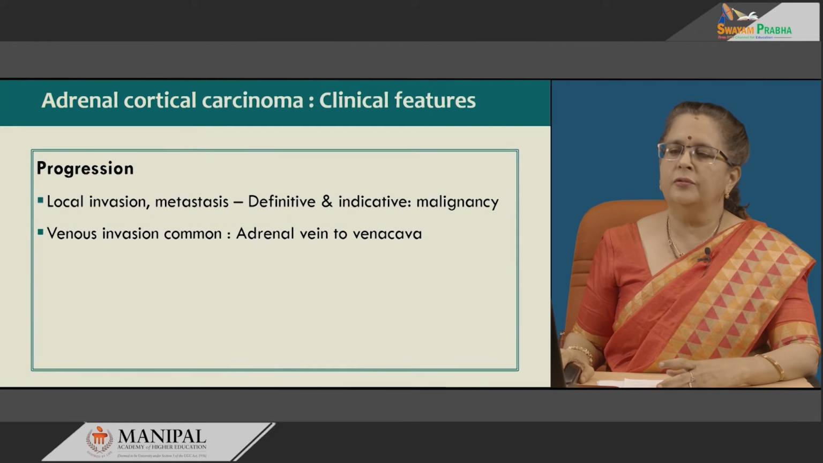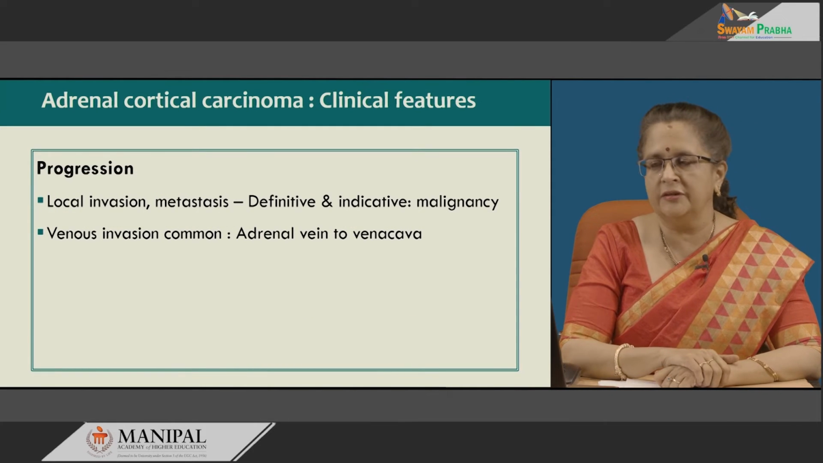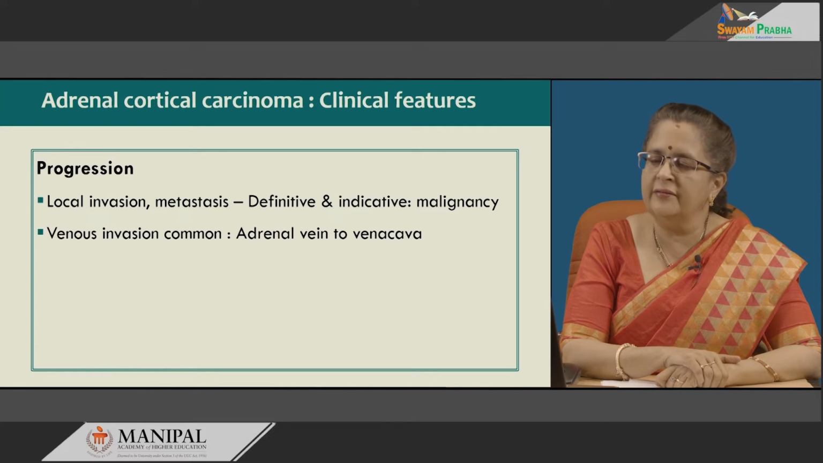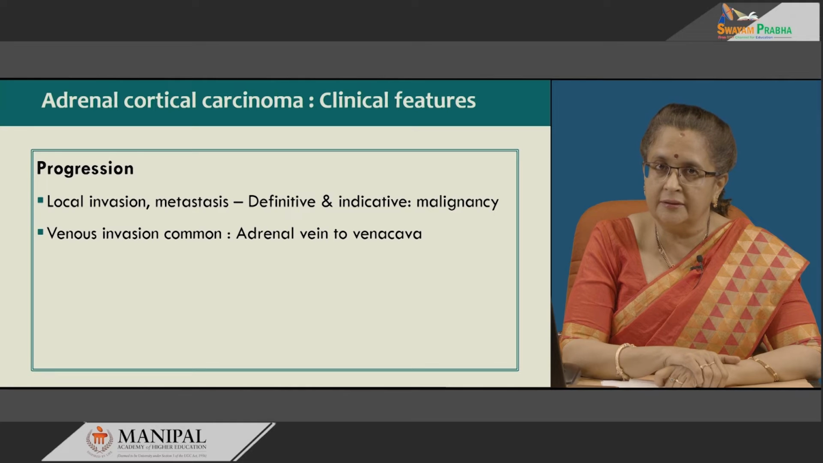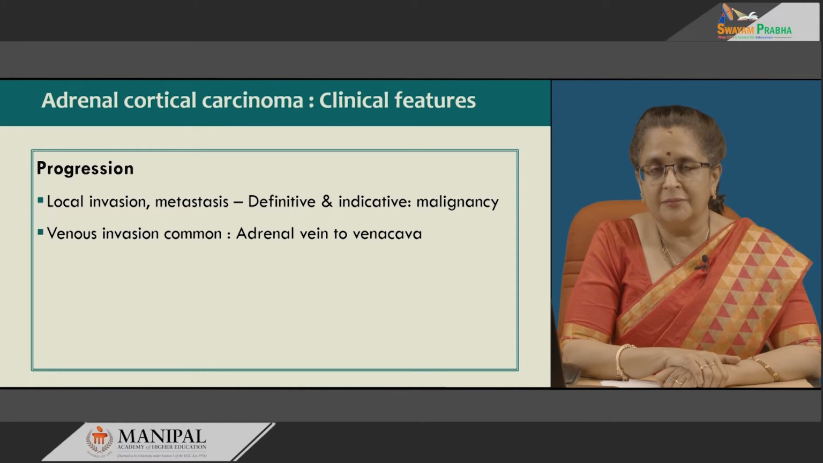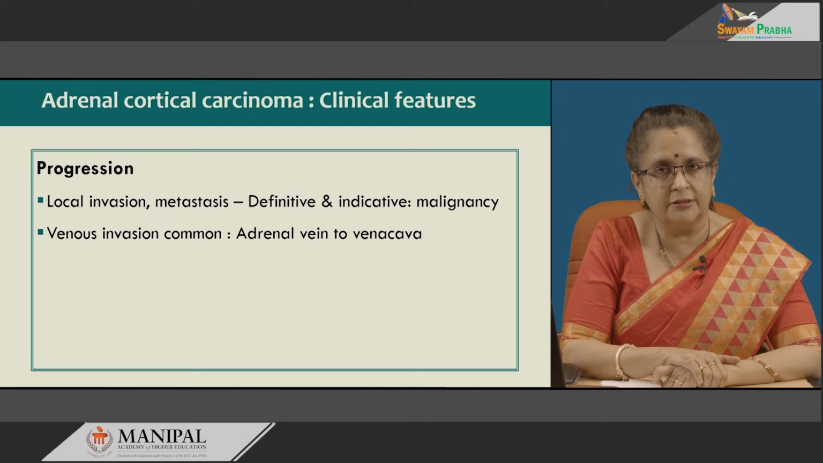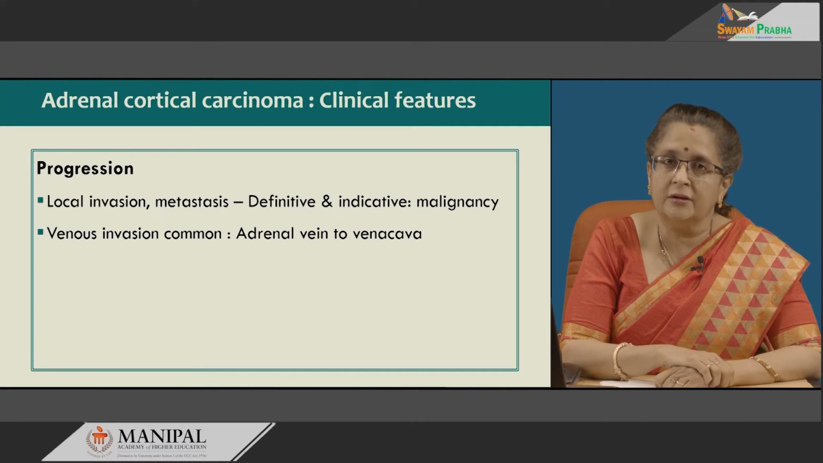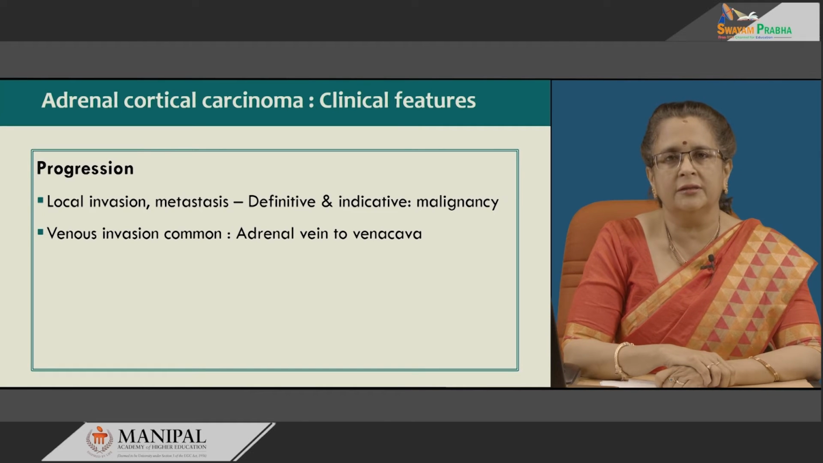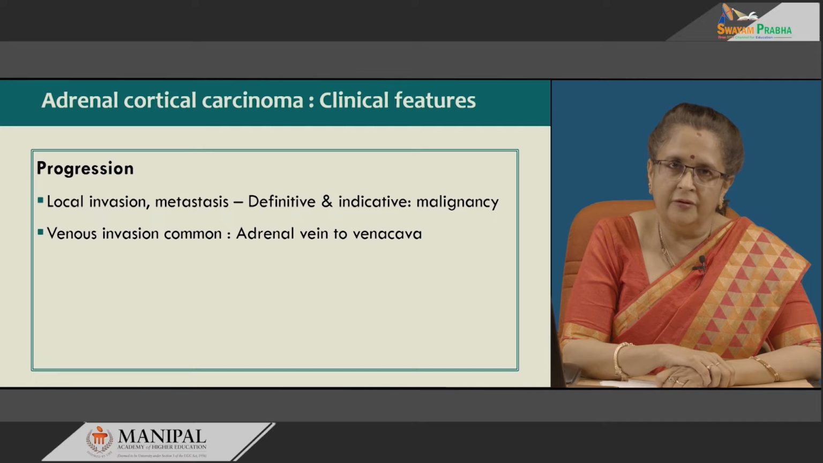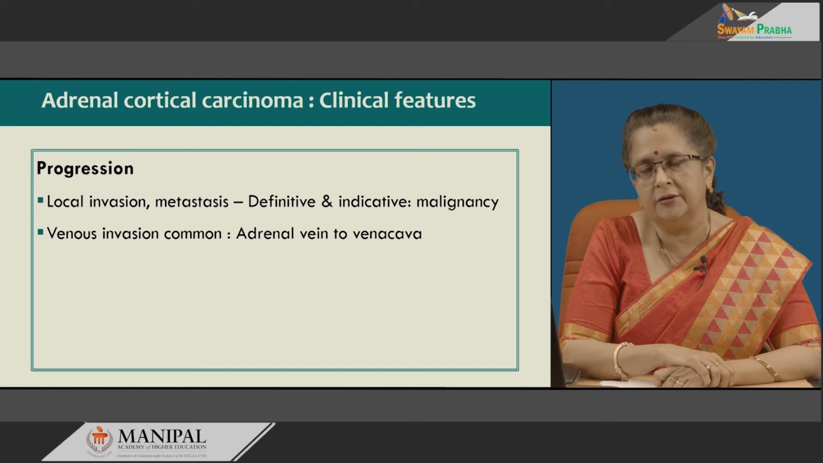So, now we move on to the progression of these tumors, especially carcinoma. Adenoma can progress to carcinoma, whereas in carcinoma, local invasion and metastasis are the definitive and characteristic features of malignancy. Why this is important is that though the Weiss criteria are there for detection of malignancy, they are not definitive. Only when local invasion or metastasis is there is it indicative of malignancy in an adrenocortical neoplasm.